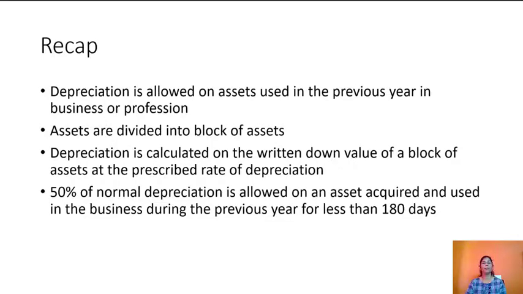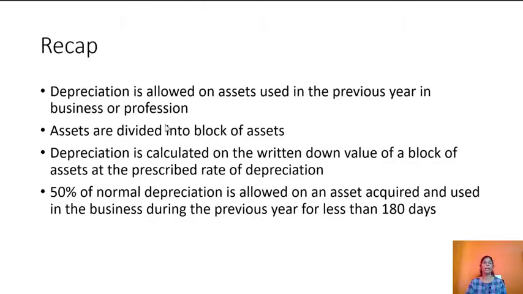Let us see the recap of this session. Depreciation is allowed on assets used in the previous year in business or profession. The previous year for us is 1st April 2019 to 31st March 2020, and our assessment year is 1st April 2020 to 31st March 2021.